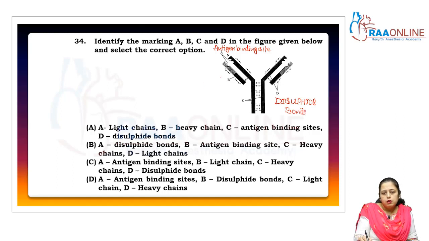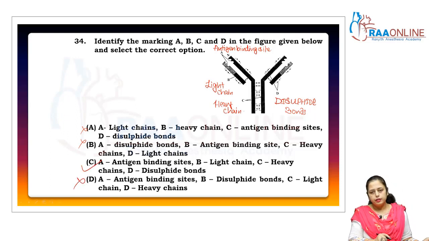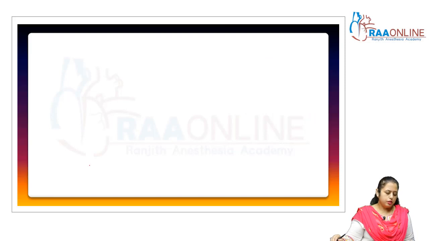Right? That B is the light chain. And that C is the heavy chain. Right, so now A, B, C, D: the antigen binding site is C and D, then B is the light chain, and B is the disulfide bond. No, so the answer is C. Clear? Come to the next question.